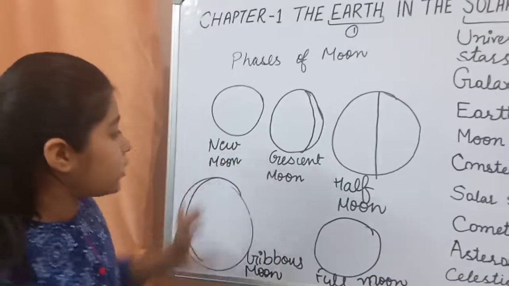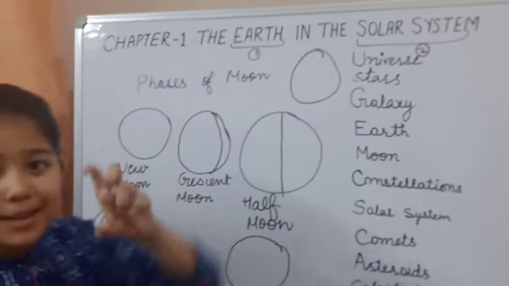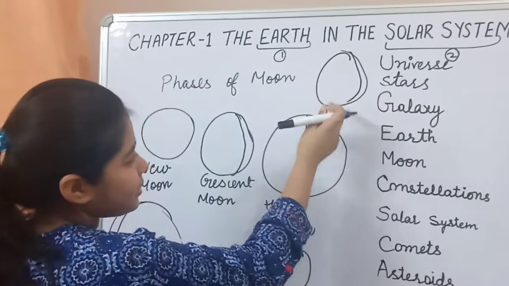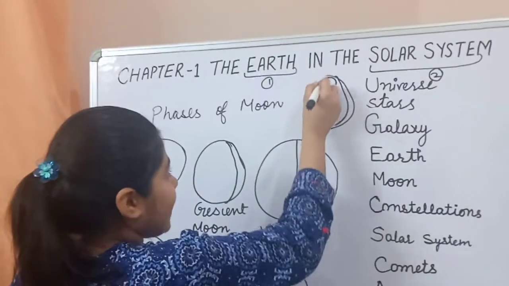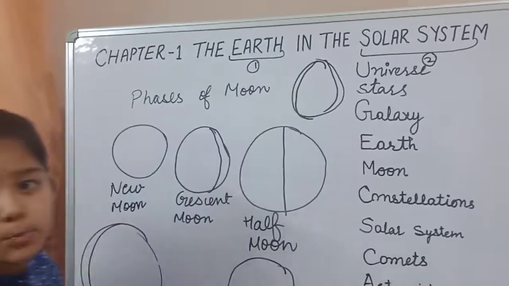So I will tell you one hint. See, if this is a moon, we need to tell which is crescent and which is gibbous. If the line comes here, it means that it is crescent. If the line comes here, it means that it is gibbous moon.